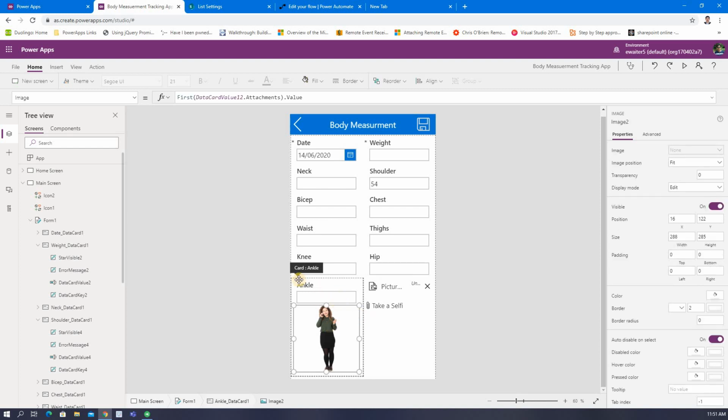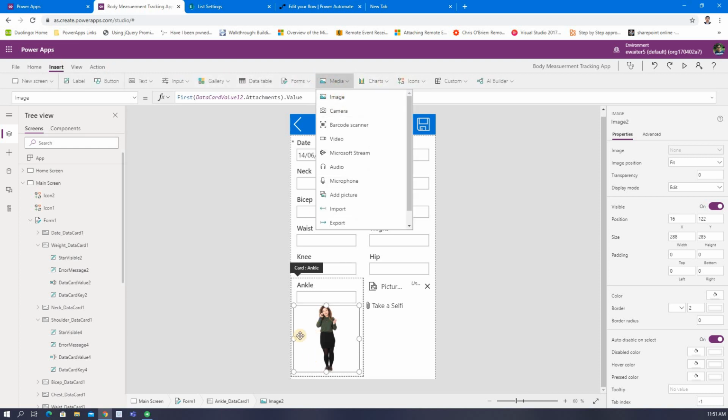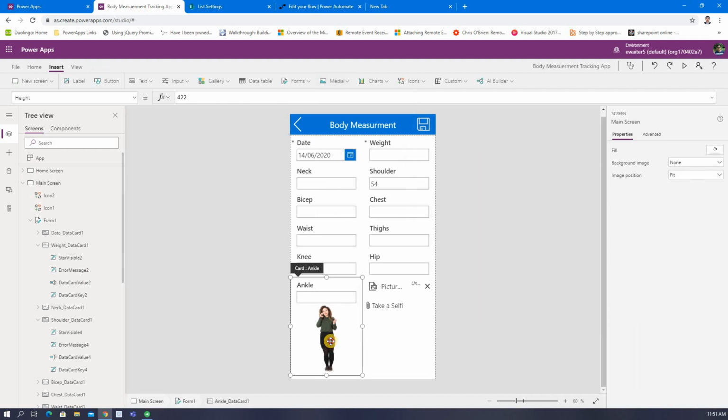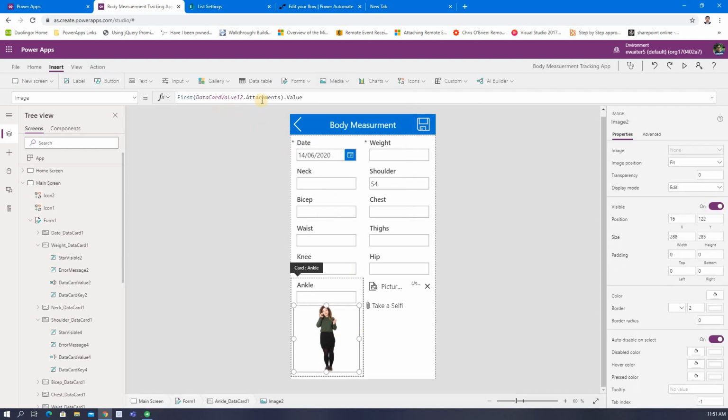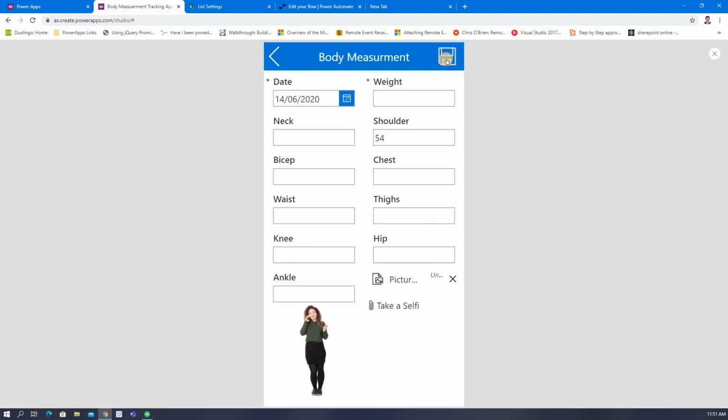In this ankle data card I have placed one image. You can go here and put the image. For the source of the image, I used data card 12 dot attachments, which gets you the whole attachment collection. From that I took the first attachment, and its value is the URL of that particular image. Then you can just save.